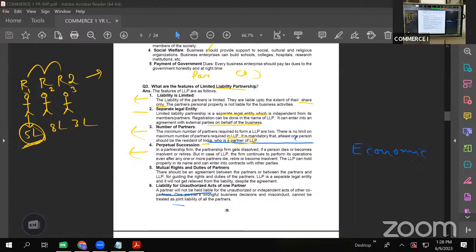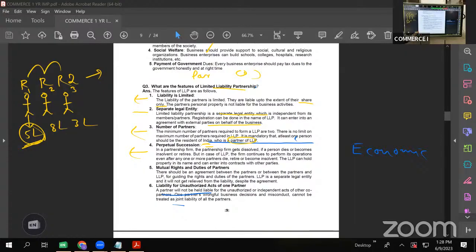In the same manner, a LLP also continues to exist in spite of its members coming and going. The operations will not be affected even if the partners become insane or insolvent or if they retire. So it is a feature of a company, we can say.